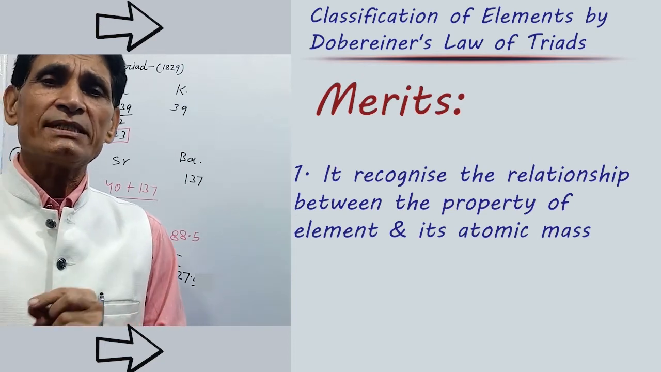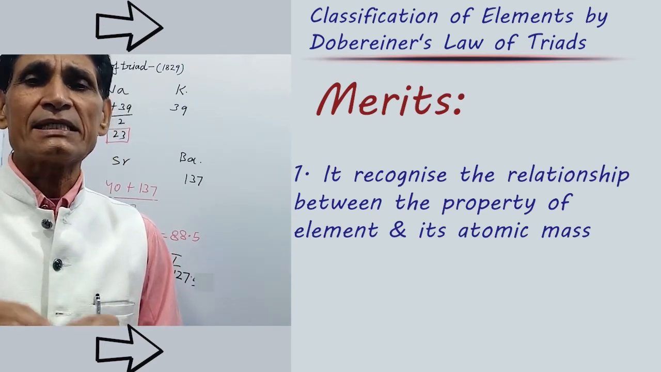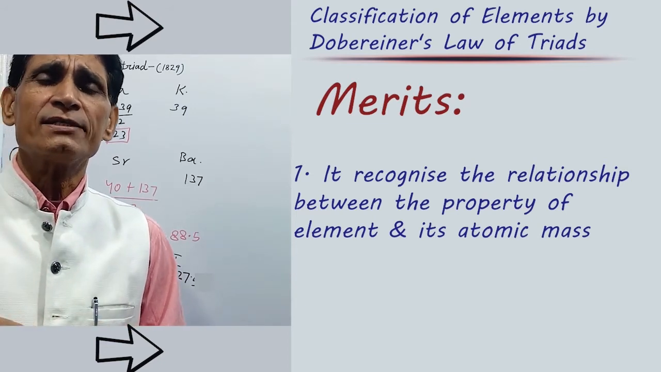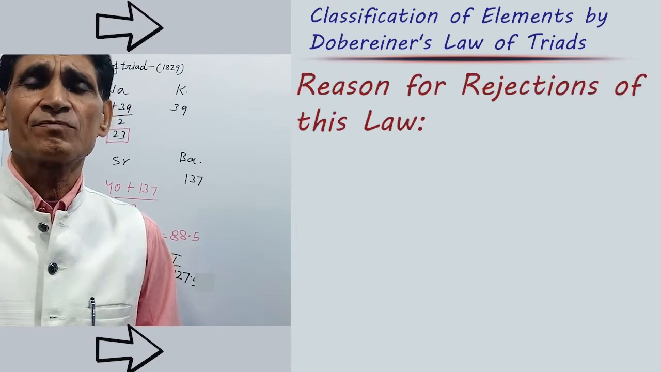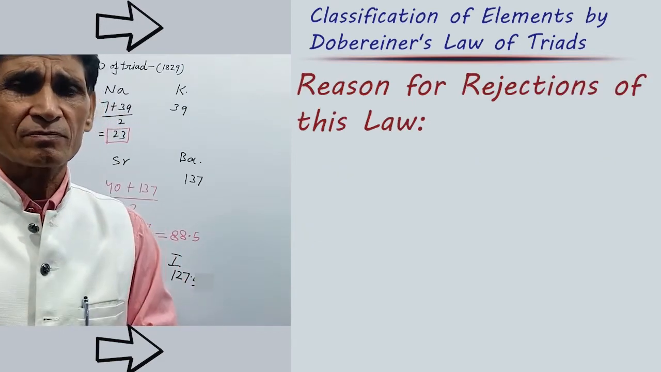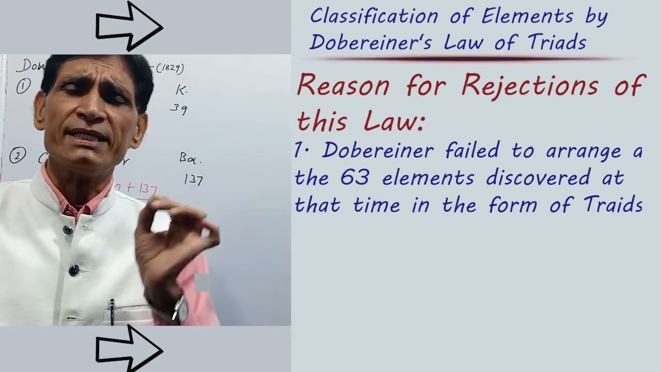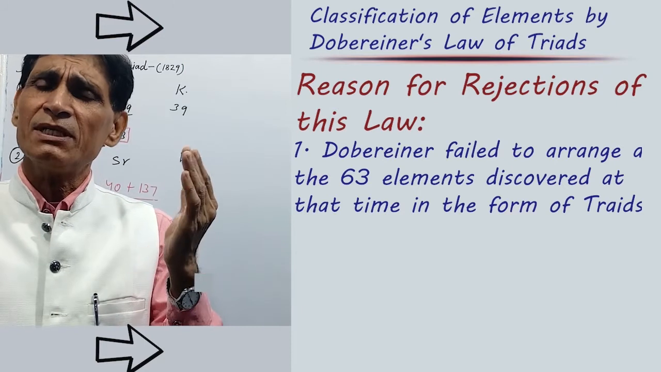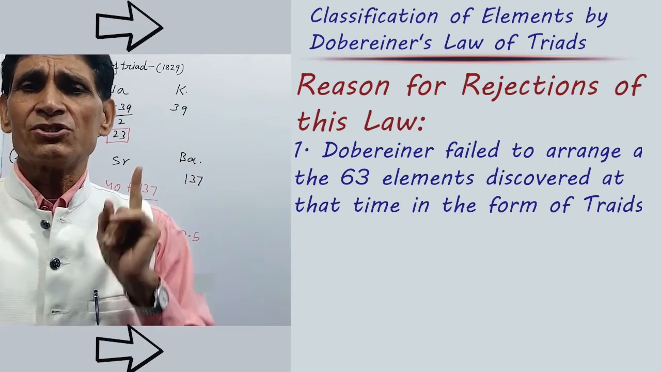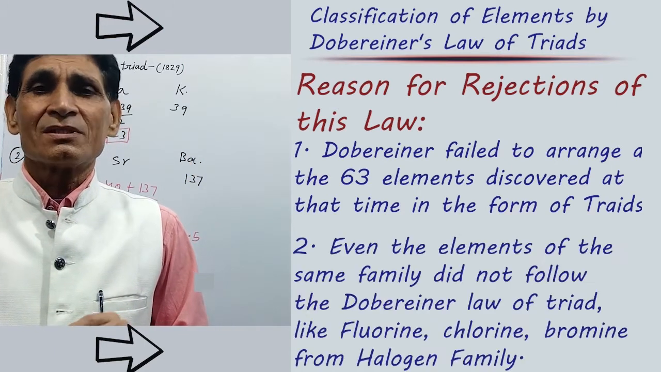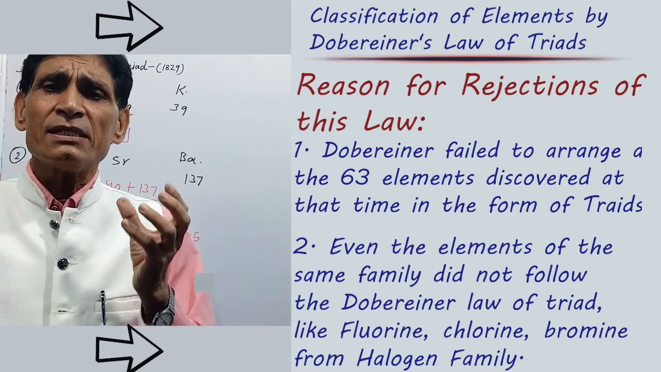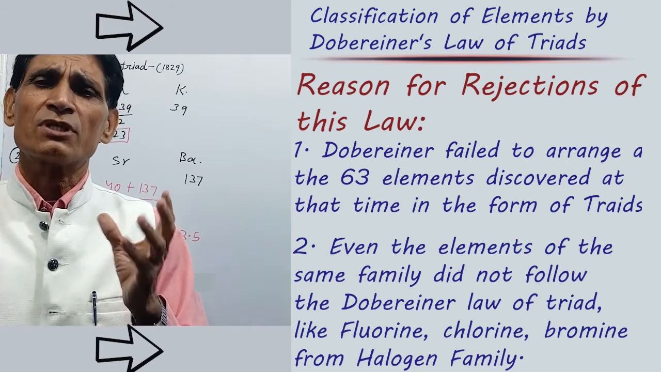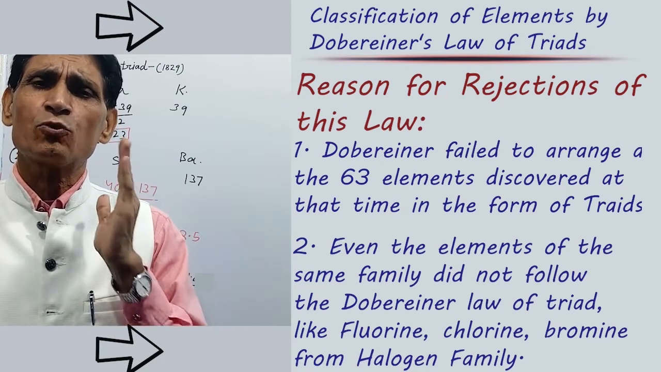Second one, rejection. Reason for rejection of Dobereiner's law of triads. Why was Dobereiner's law of triads discarded? Reason number 1: Dobereiner failed to arrange all the 63 elements discovered at that time in the form of triads. Second reason: even the elements of the same family did not follow Dobereiner's law of triads, like fluorine, chlorine, bromine.